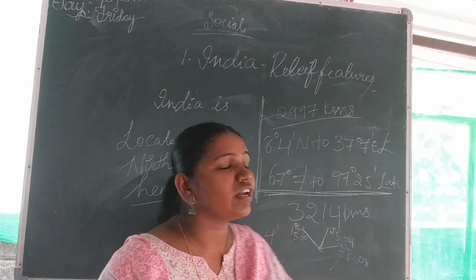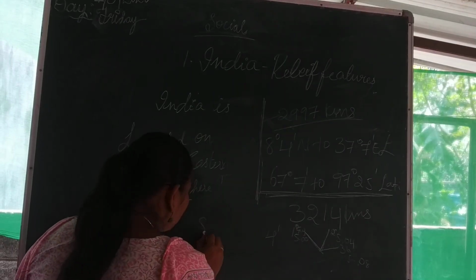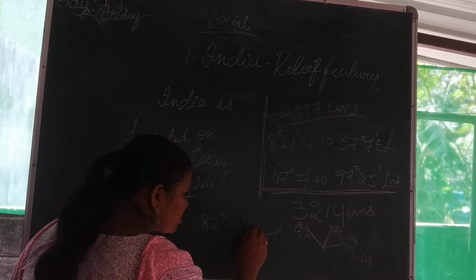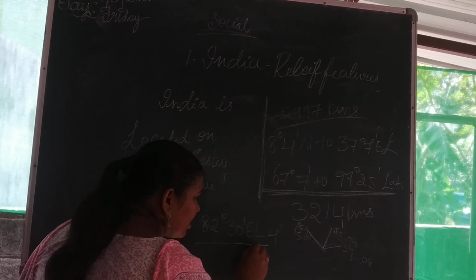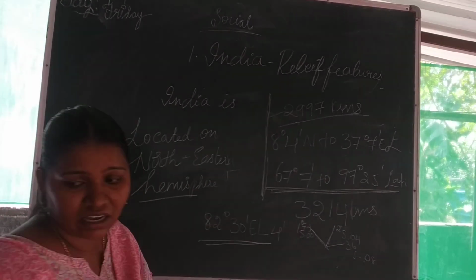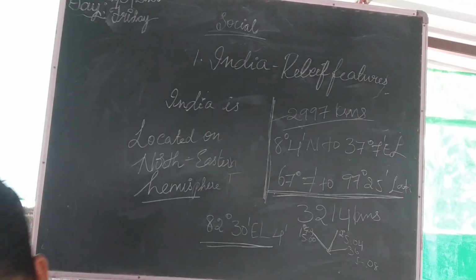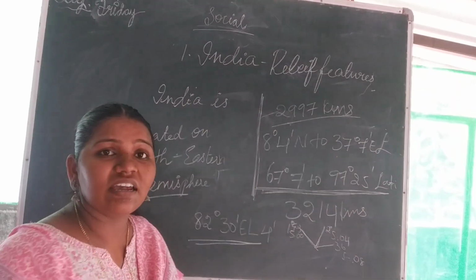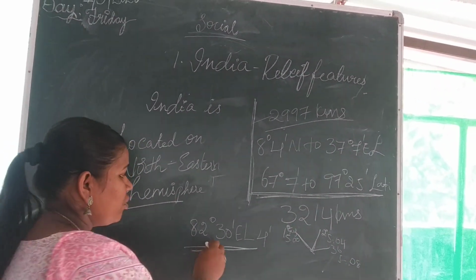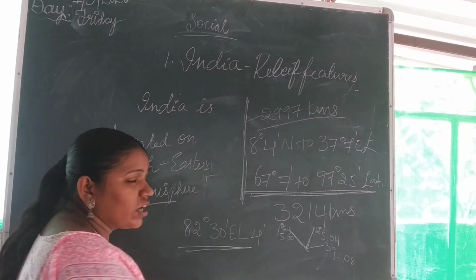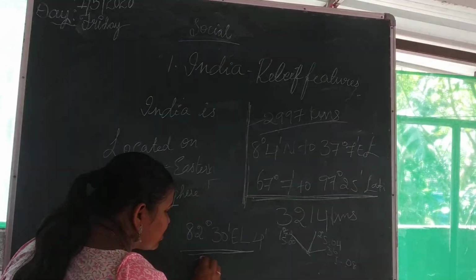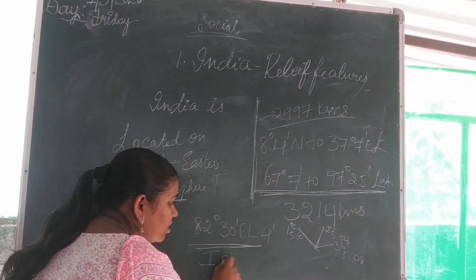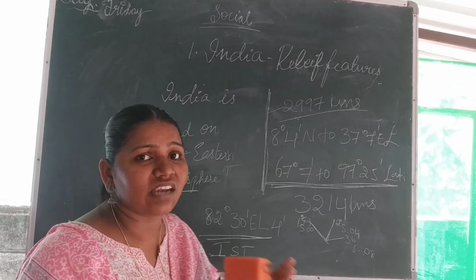According to the location of India, the 82 degrees 30 minutes east longitude is taken as the Indian Standard Time, or IST, the short form of Indian Standard Time.